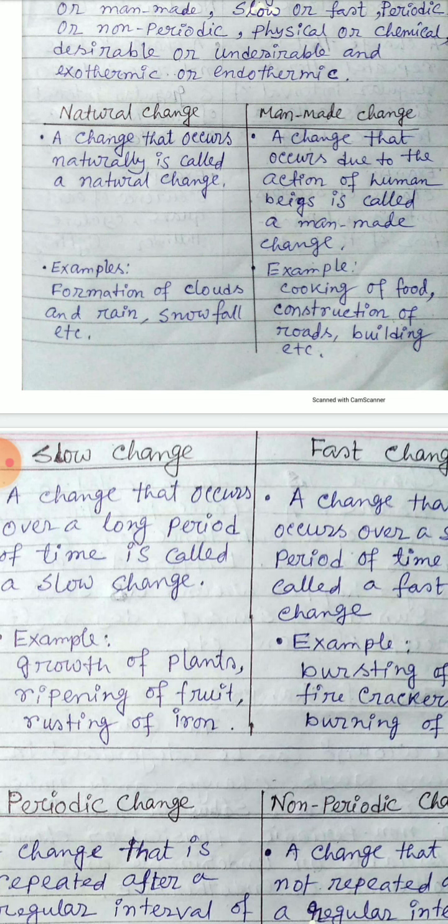And man-made change, the change that occurs due to the action of human beings, is called a man-made change. Example: cooking of food, construction of building, construction of road. These are man-made change. So natural change and man-made change.